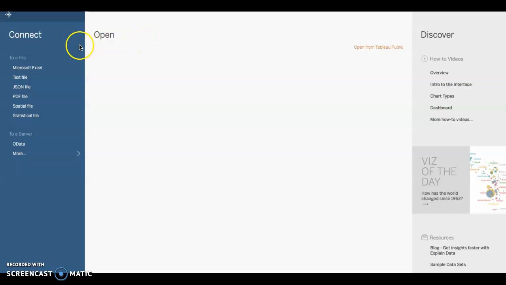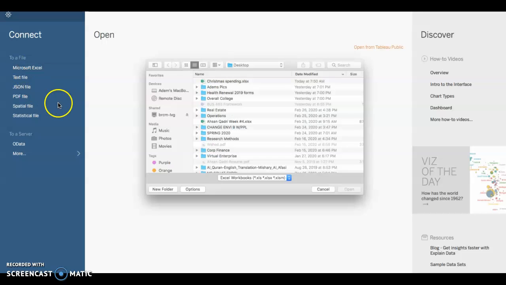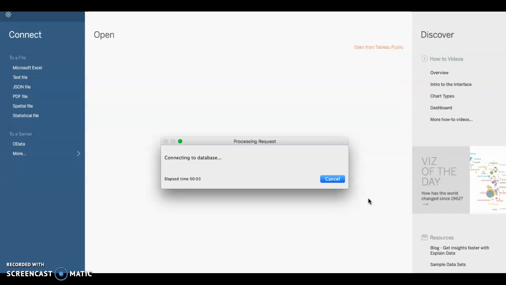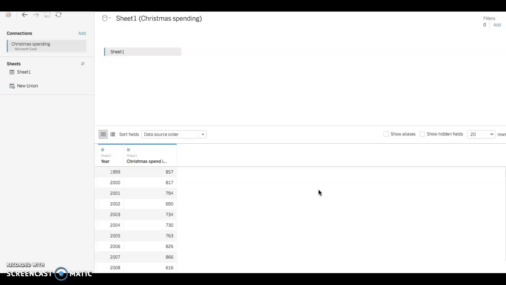And what we're going to do is connect an Excel spreadsheet, and to do that, connect to a file. You select Microsoft Excel, and it's going to browse through all your computer files. You're going to select the Christmas spending one. Perfect. So it automatically generates the data that's already on the document, and what we're going to do from here now is just hover over it and see if it reflects what we saw, which it does.